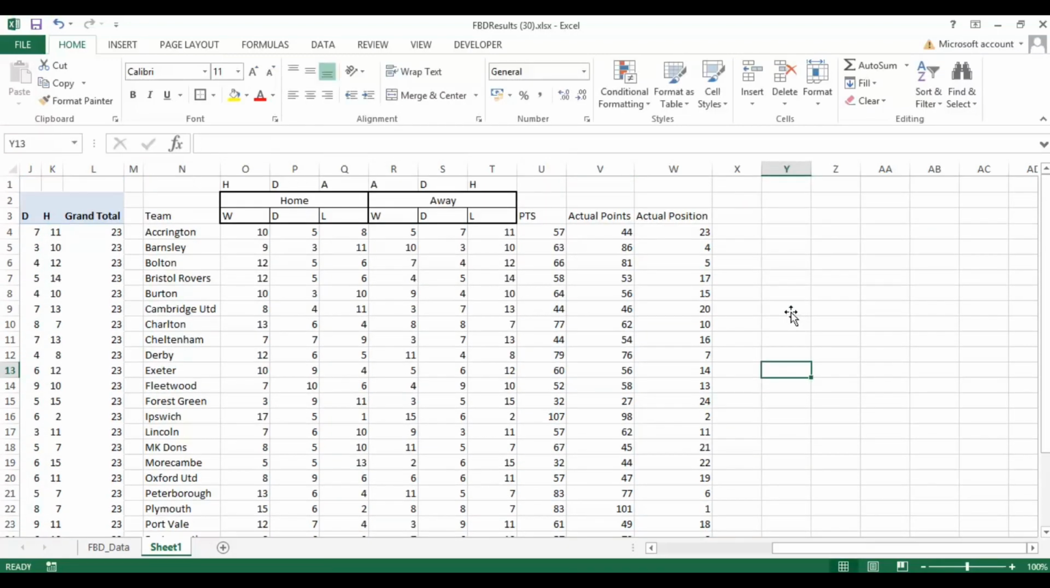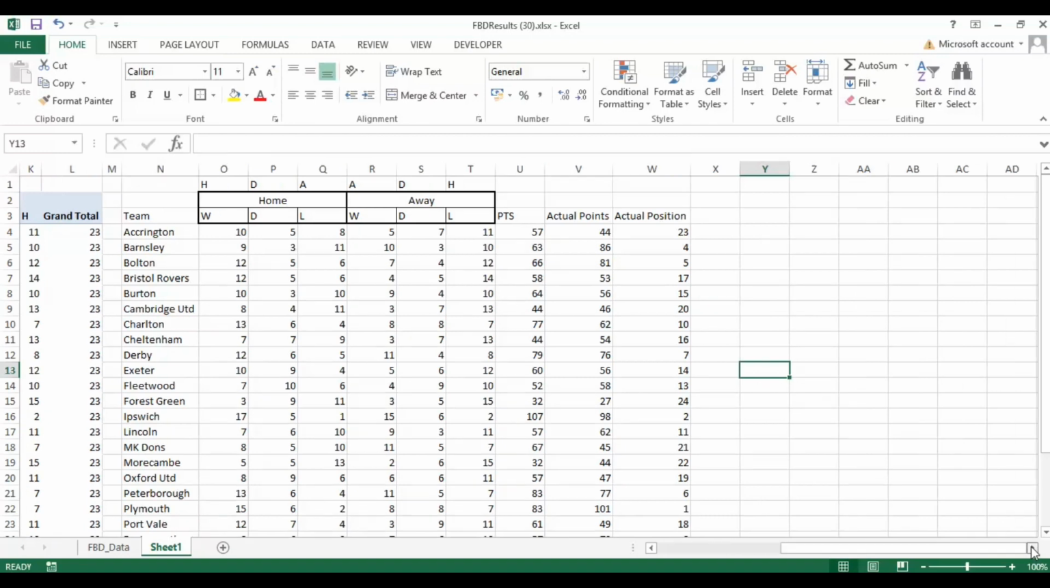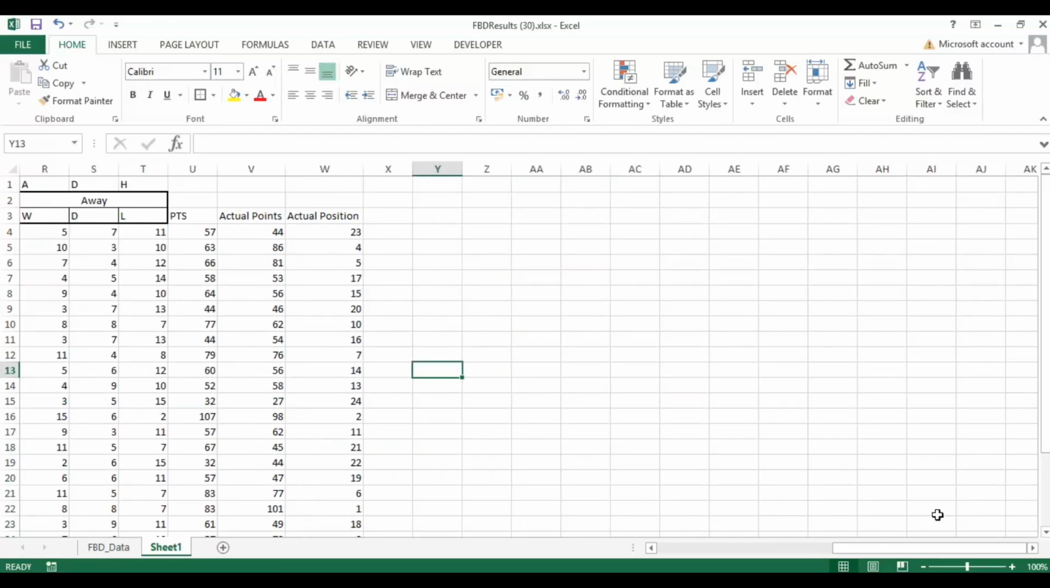Okay. So there we go. We've got the actual points and the actual position. Now what we're going to do is build our own league table. Okay. And I'm going to just pop it over here.